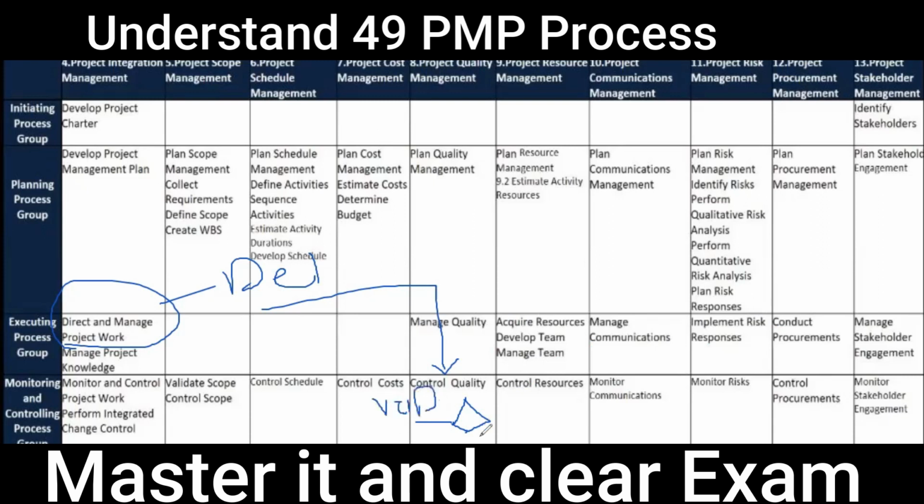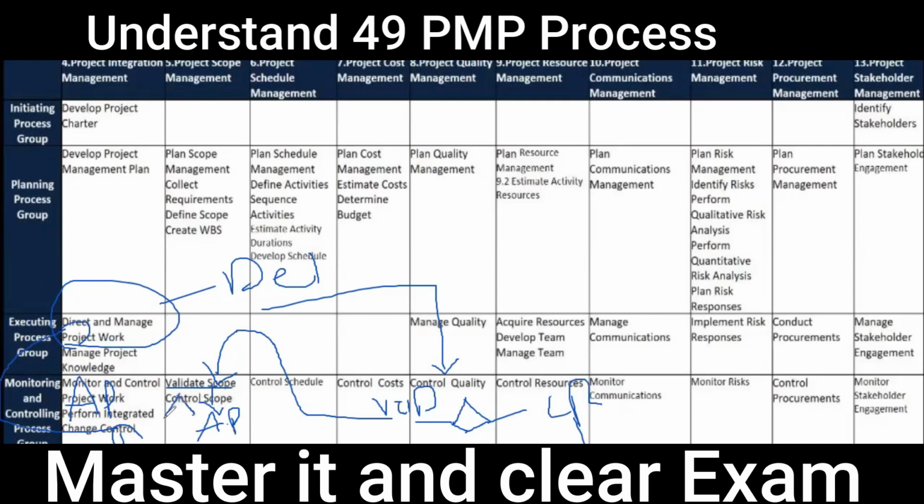If the quality says the deliverable is not okay, we get a change request. The change request goes to perform integrated change control, and if it gets approved, it goes to direct and manage work, and again the cycle continues. A verified deliverable goes to validate scope. And if we get accepted in validate scope, what do we get? We get the accepted deliverable.